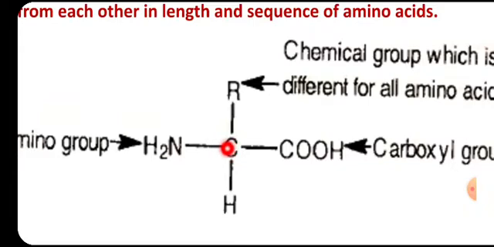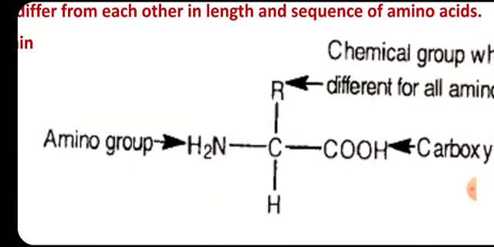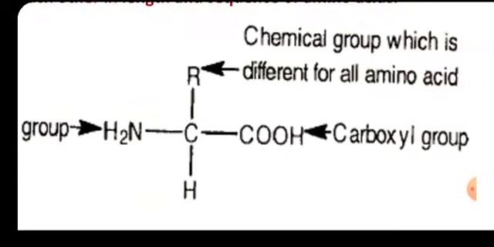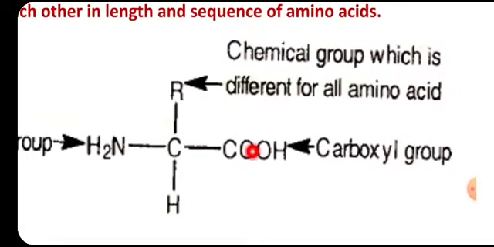This carbon atom has an amino group at one end, that is NH2, the amino group. Another end is occupied by COOH, that is the carboxyl group. So this is the amino group at one end, and at the other end there is the carboxyl group.